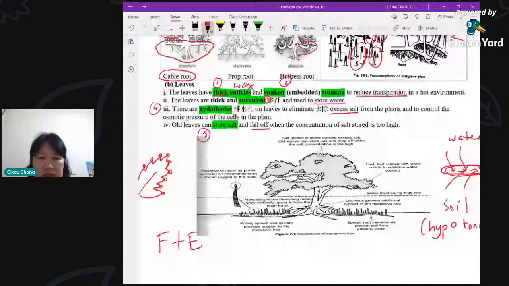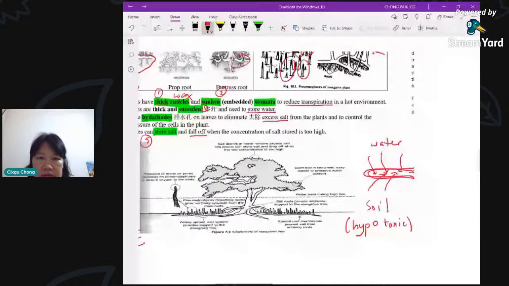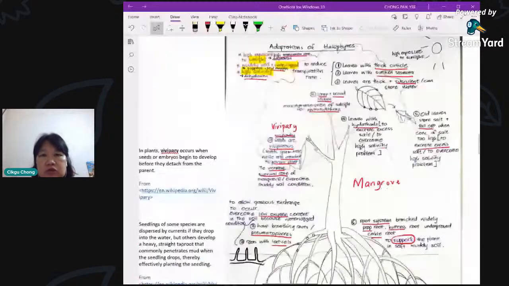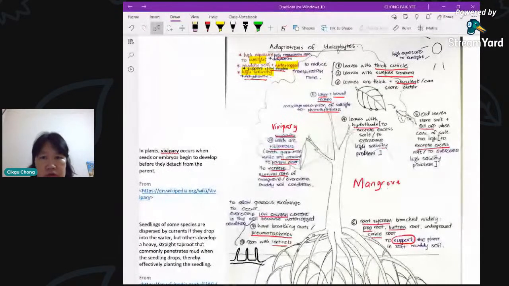Okay, so this is a diagram showing all this, but I want to summarize it all into this diagram here. This is drawn by another teacher. She was so gracious enough to let me use it. So later on, you can play back this. You may want to draw it, and then you can put all your notes together. All the points here, there are 11. Actually there are 9 in the textbook here, but I've added another. She's added another 2 more. So we're adding 2 more points here.